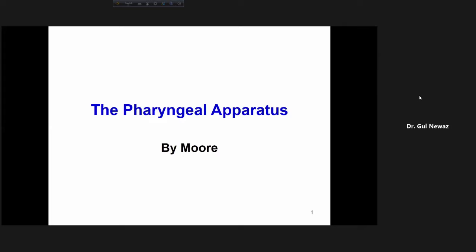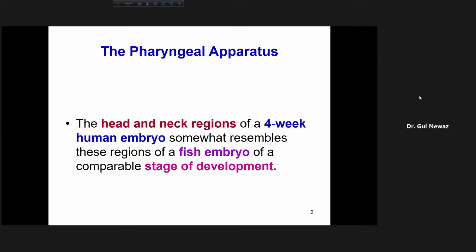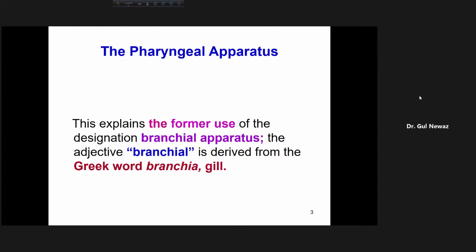I will go through this very fast. The head and neck region of a 4-week human embryo somewhat resemble these regions of a fish embryo of a comparable stage of development. You don't have to write it.